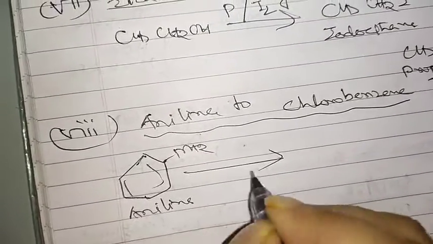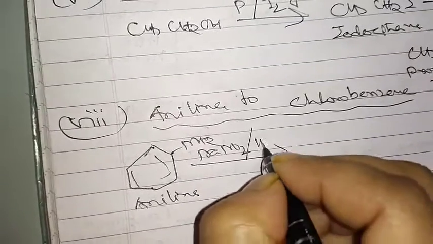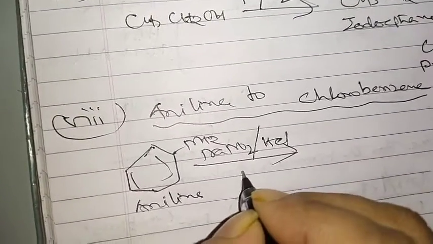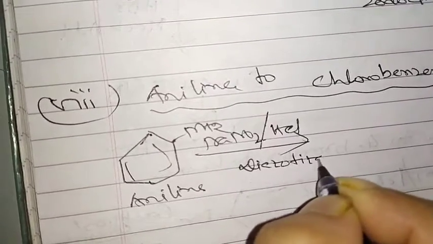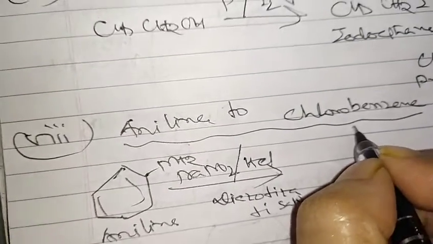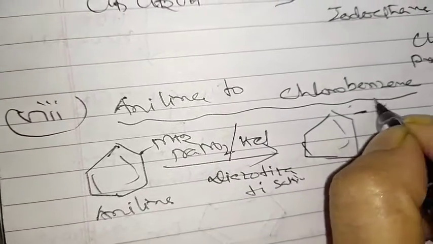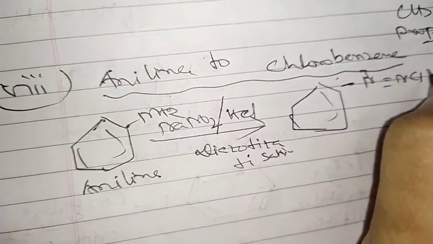So first we have to convert it with sodium nitrite and HCl, and it is coming about the diazotization, and it is converted into which one? Benzene diazonium chloride, benzene N plus triple bond N, Cl minus.